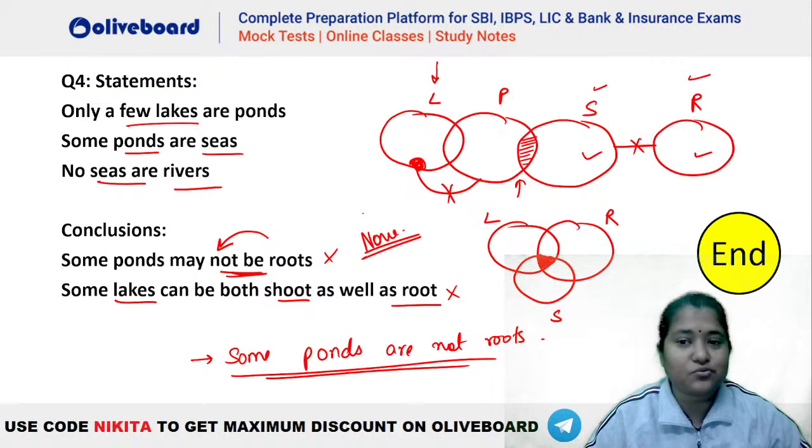Some ponds may be root. That would have been true, Mayank. That would have been true that some ponds may be root, because there is a possibility of this portion of pond which can interact with root. So maybe was a possibility. That's not a definite one. That is why it would have been right.